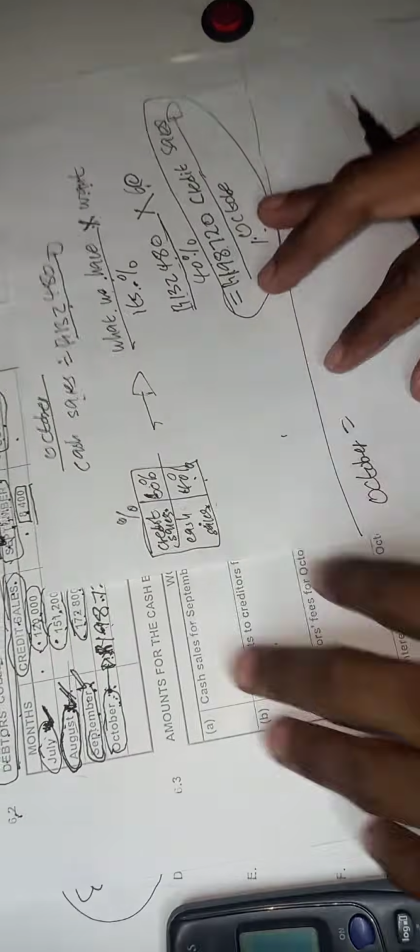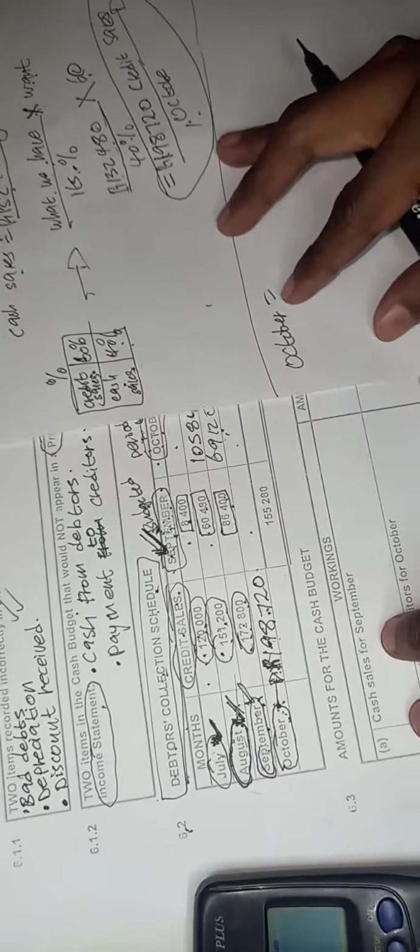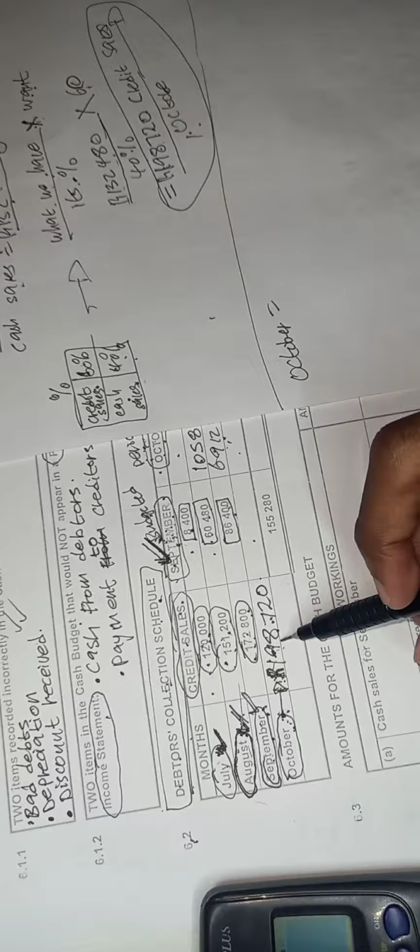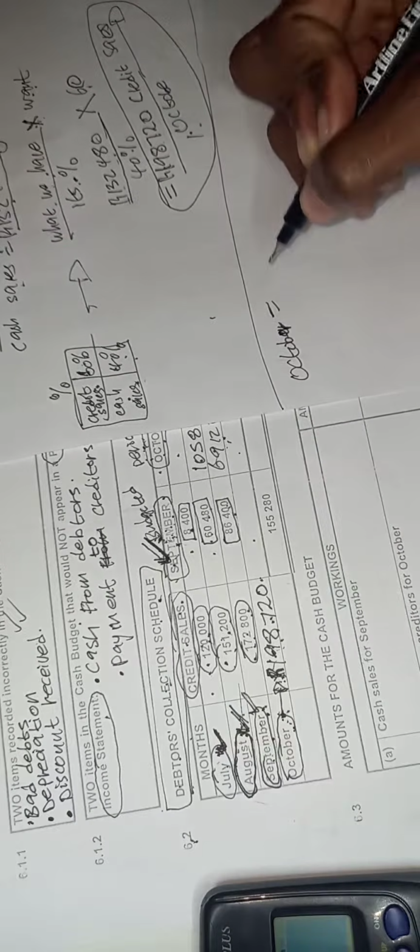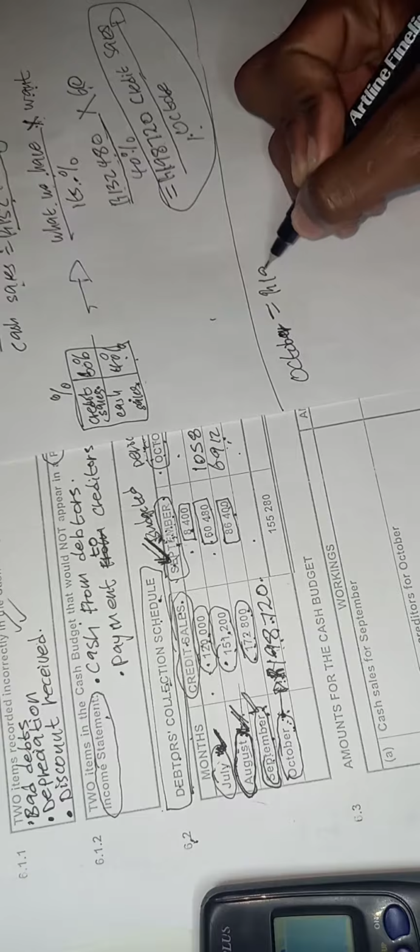So the credit sales for October is 198,720. They are saying we're going to collect 50% in the month of sale.